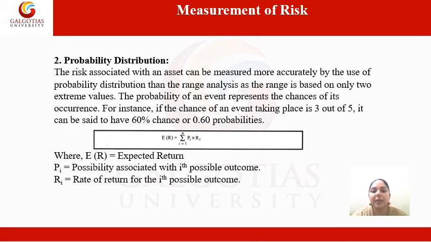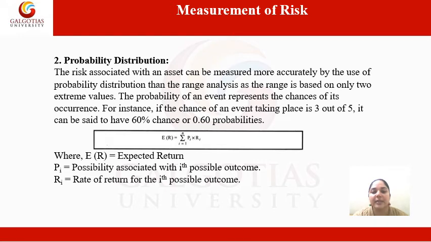The second formula to measure risk is probability distribution. The risk associated with an asset can be measured more accurately by the use of probability distribution than the range analysis, as the range is based on two extreme values, that is the highest return value and the lowest return value. The probability of an event represents the chances of its occurrence.